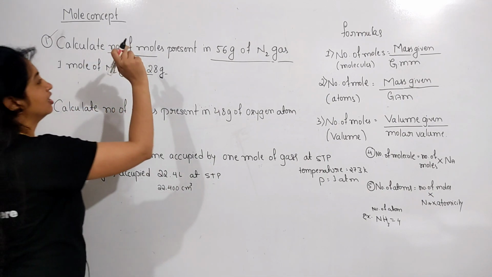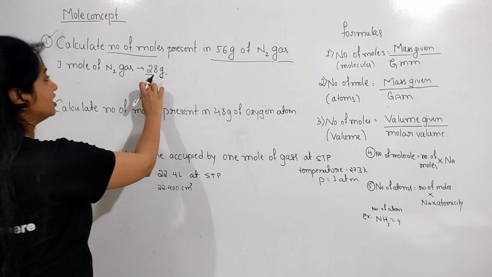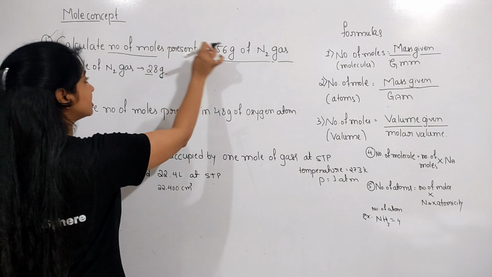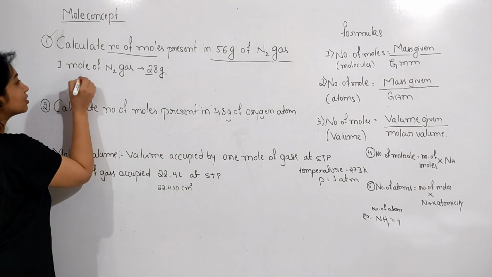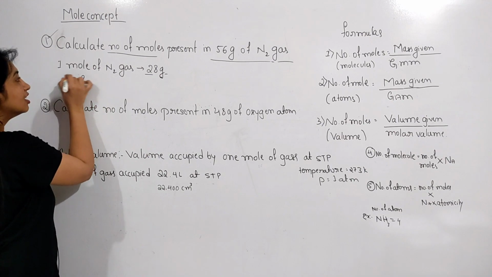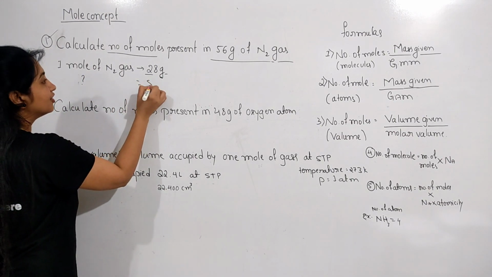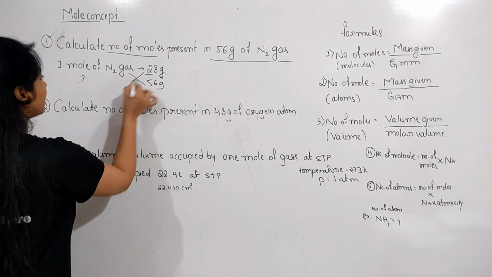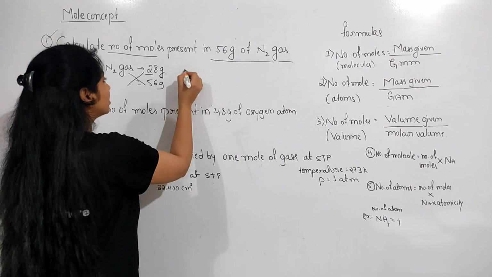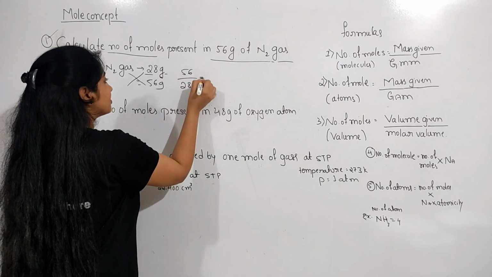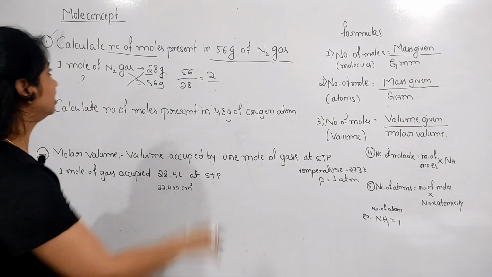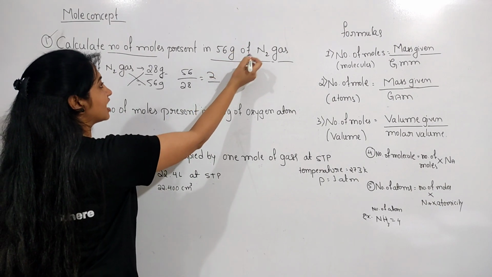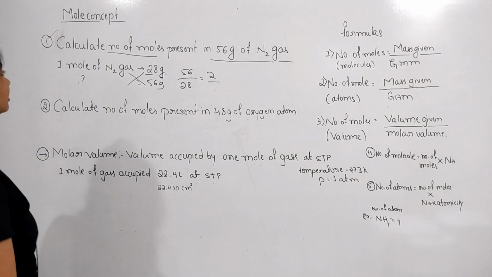But we don't know the number of moles present in 56 gram. So this is the question mark for us. Then we have to do cross multiplication, and we get the answer, 2. So 2 moles are present in 56 gram of nitrogen gas.